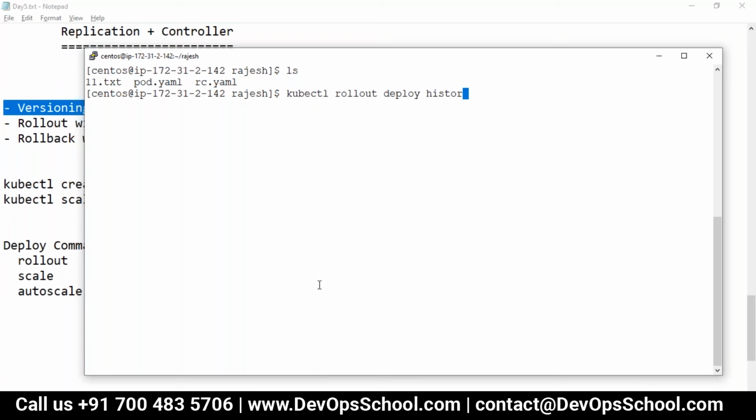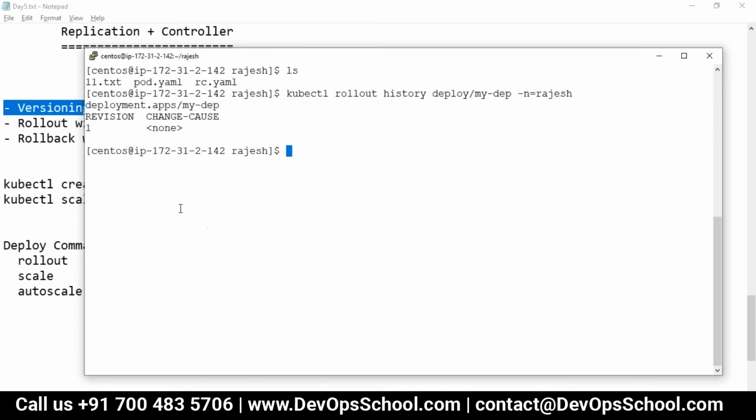History of what? The history of the rollout of the deployment MyDep, and the namespace is Rajesh.